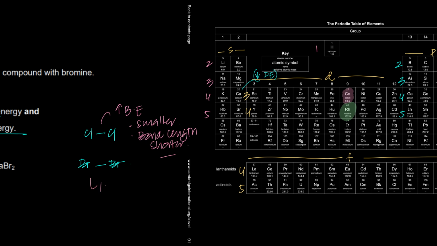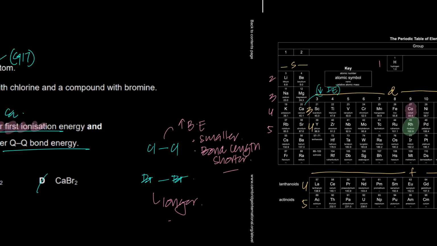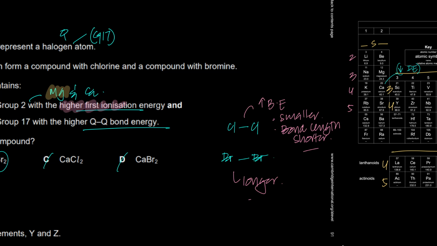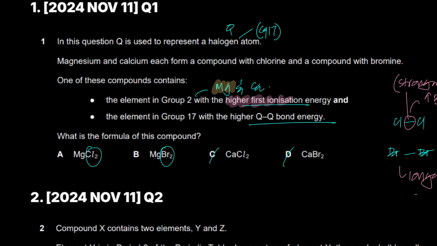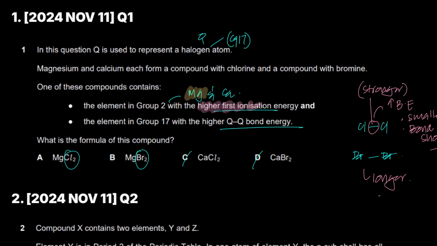Br-Br bond is longer. It's longer because the Br atom is large. It's large. The overlap region is less, right? So it's a longer bond, right? Less area of overlap, longer bond. And for chlorine, it's smaller in size compared to bromine, and therefore the bond length is shorter, and therefore this covalent bond becomes stronger. This sigma bond is stronger compared to the Br-Br sigma bond, right? So we know that chlorine has the higher bond energy, and therefore B is wrong and A is the correct option.